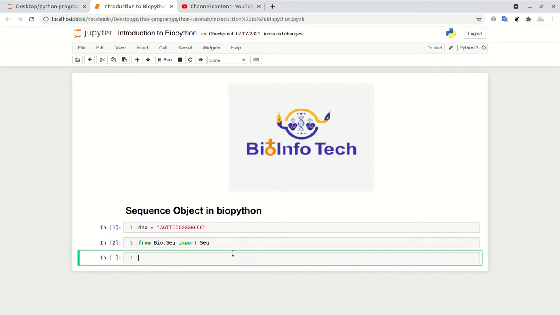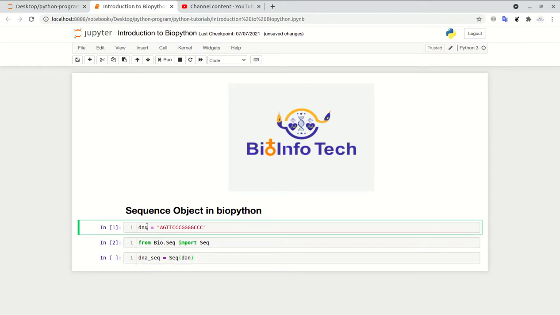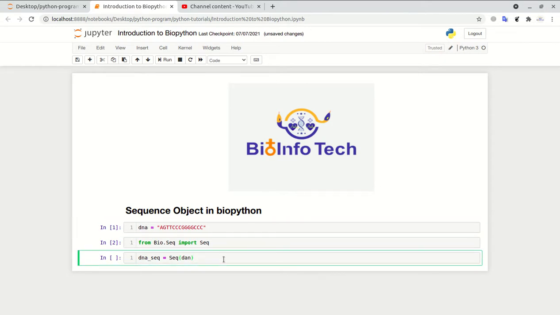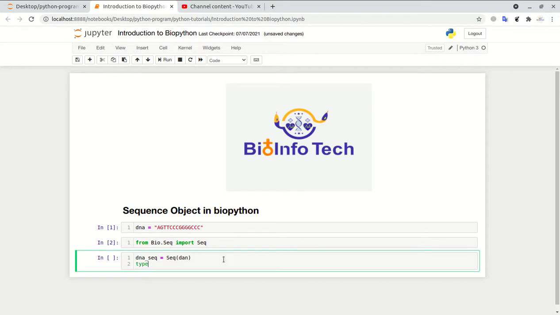Now simply I am creating a variable DNA seq, and inside this Seq function I am passing this DNA string. So let's see what happens. I am also printing the type of this DNA seq.